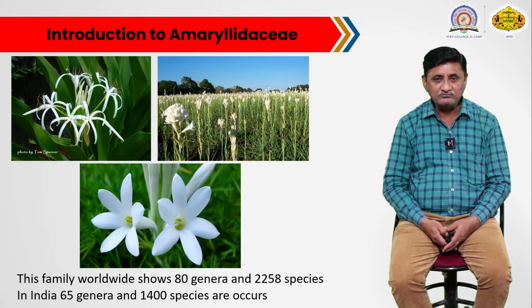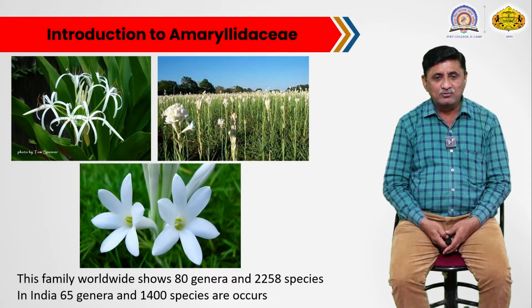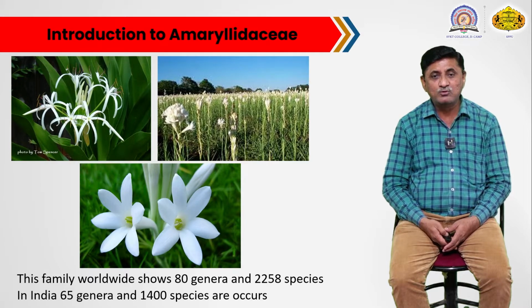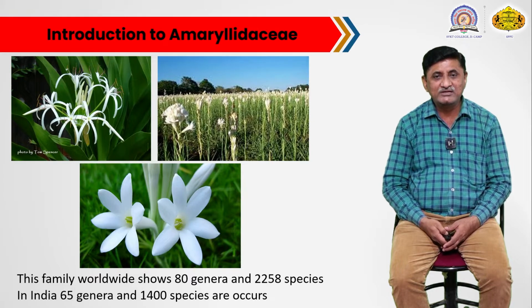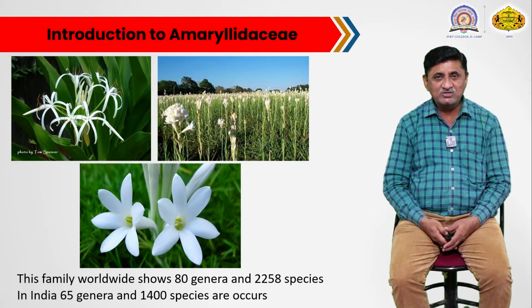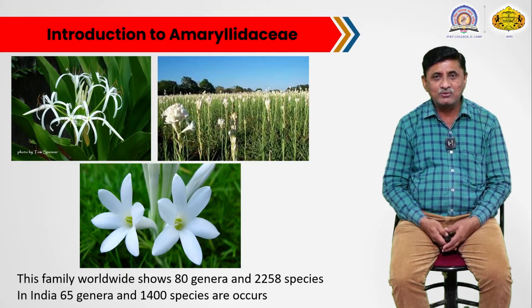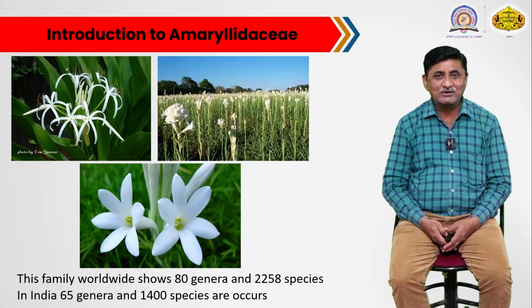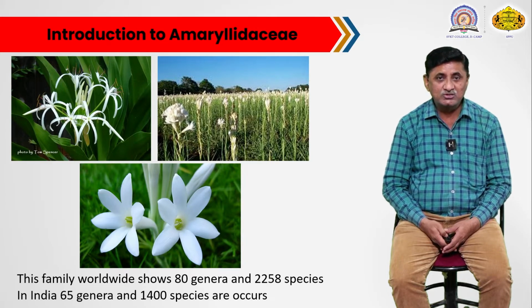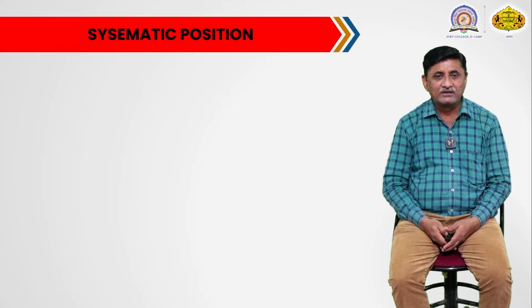Worldwide, this family Amaryllidaceae shows about 80 genera and 2258 species. Of these, in our country about 65 genera and 1400 species occur. So our country also shows a good diversity of plants belonging to this family.